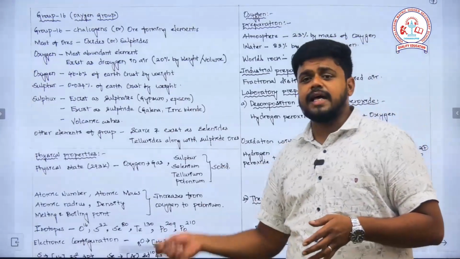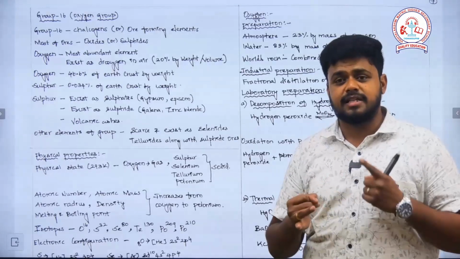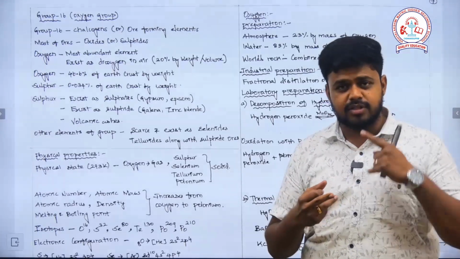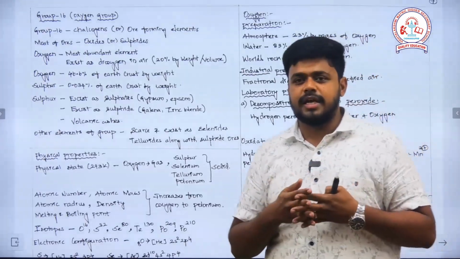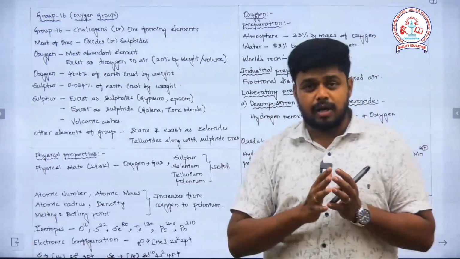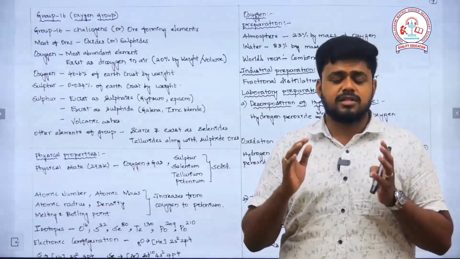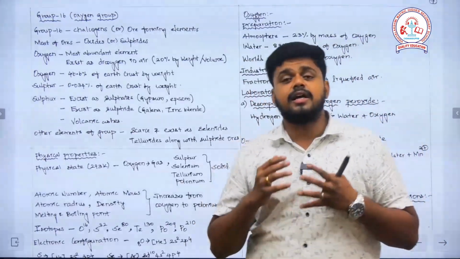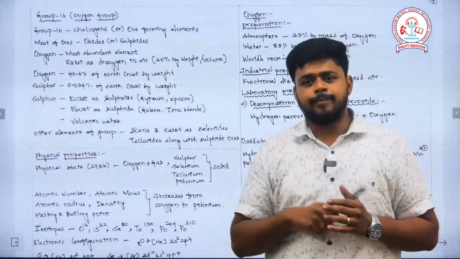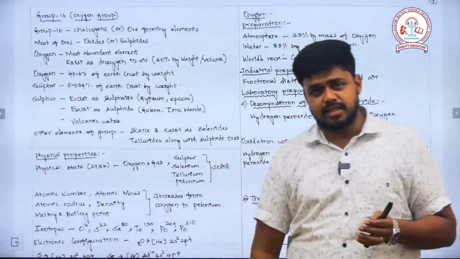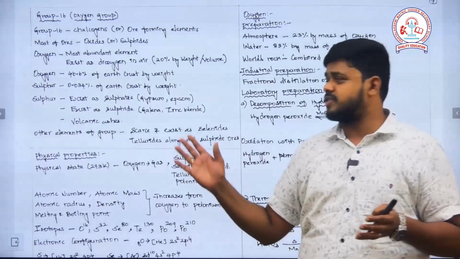So from the occurrence, what we have seen is that oxygen belongs to group 16, otherwise called chalcogens. Why is it called chalcogens? Because it has the ability to form ores; most of the ores are composed of oxygen, and some of the ores exist in the form of sulfides. Oxygen is the abundant element. It exists as molecular oxygen, dioxygen, in air, about 20% by volume. Then 46.6% of the earth's crust is composed of oxygen, and 0.034% is composed of sulfur.